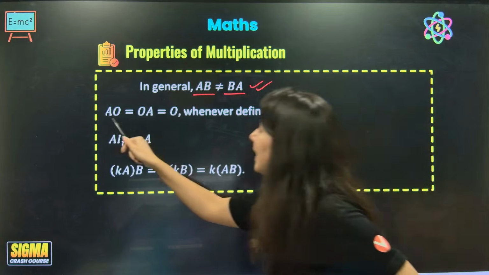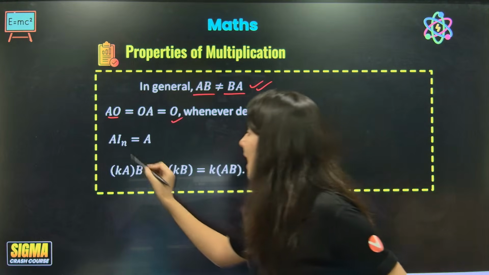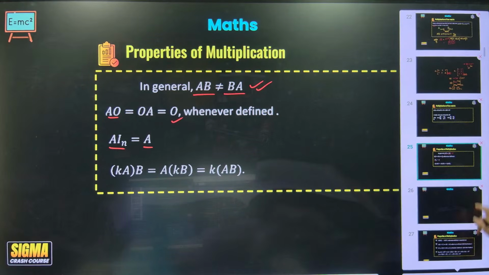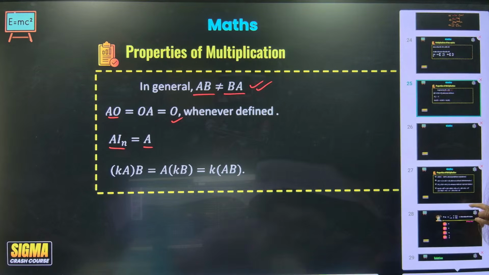So in general, AB and BA are not equal. If you multiply A with a null matrix, then you will get a null matrix. If you multiply the identity matrix and A, you will get A. So this is how it is. Clear?